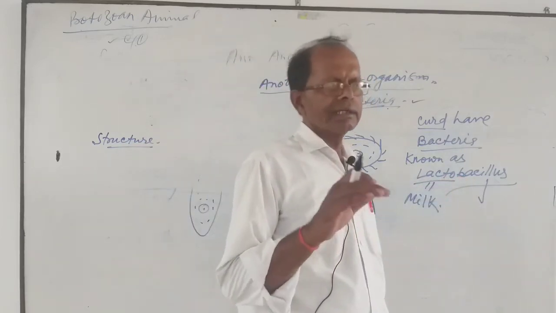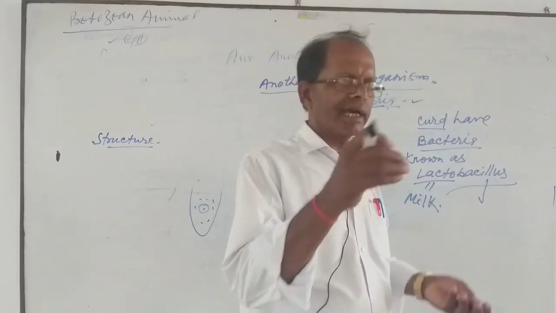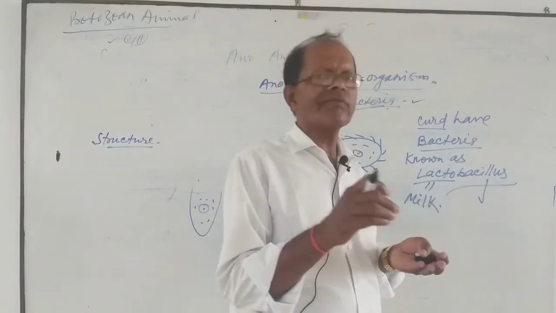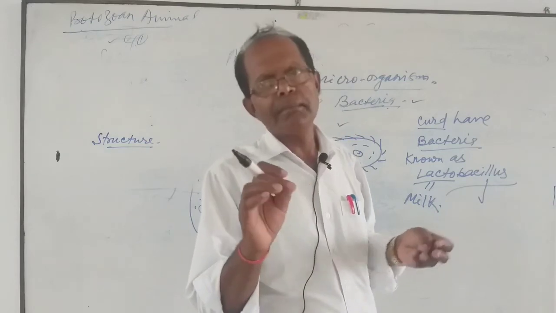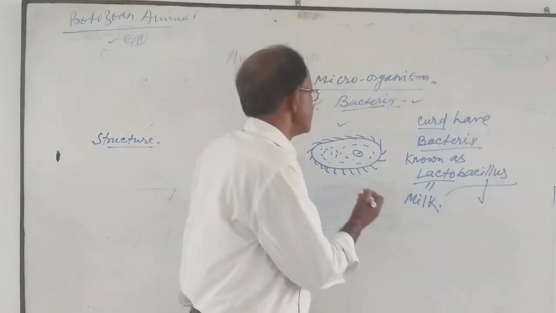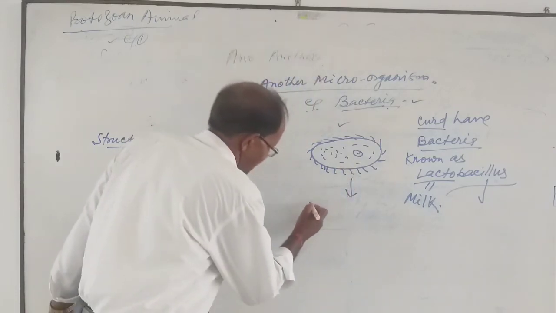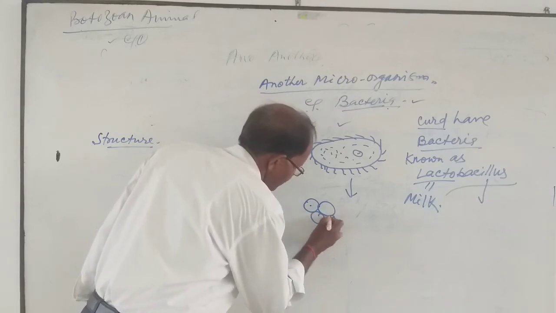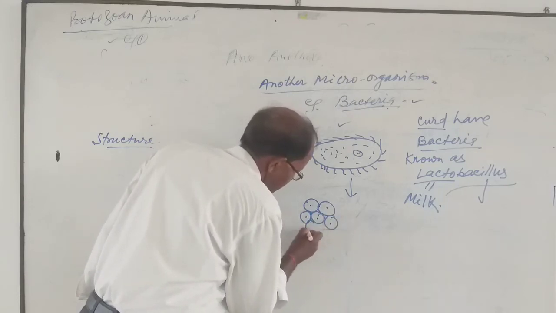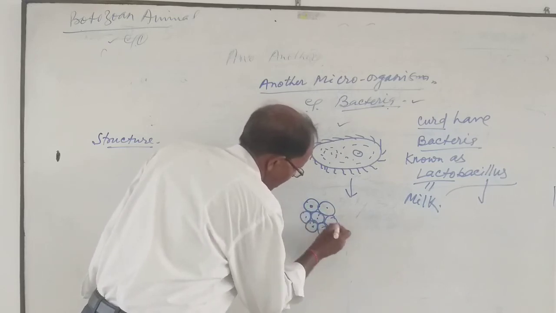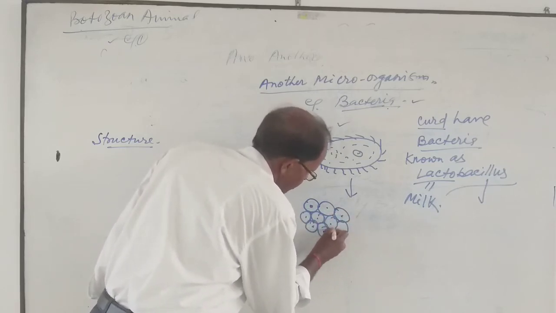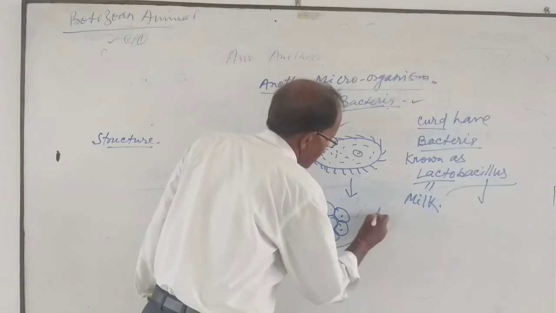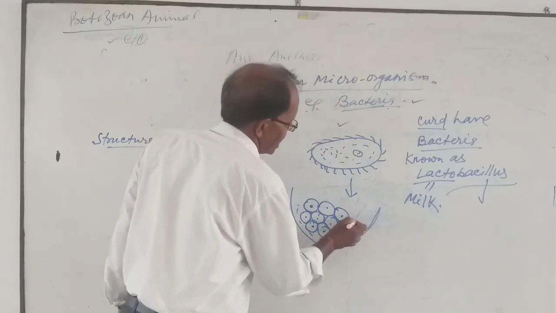As you know, we add some quantity of curd to the milk. It means that quantity of curd has more and more bacteria, which divide their cells, and after the division of the cells they form like these ones. All the bacteria combine with each other, and all the molecules of the curd are prepared, the milk turns into curd.